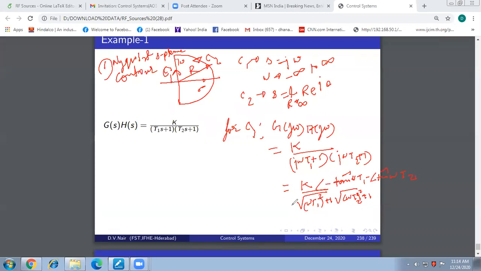So I have now replaced my segment C1 with this transformation, where for segment C1, S is equal to j omega. My G(j omega)H(j omega) has become like this. Any questions here, friends?